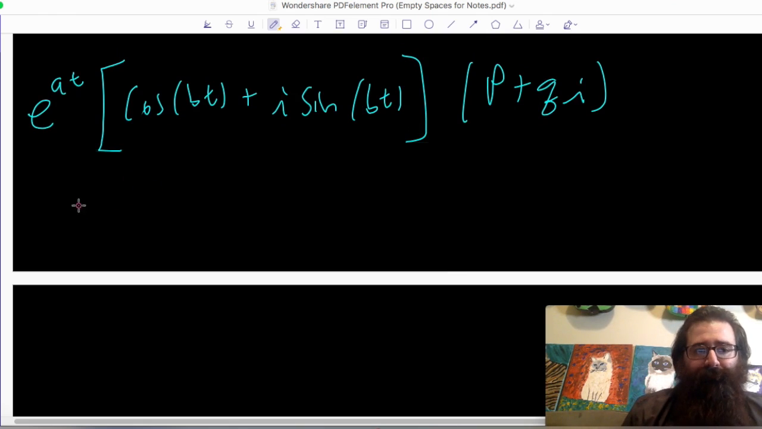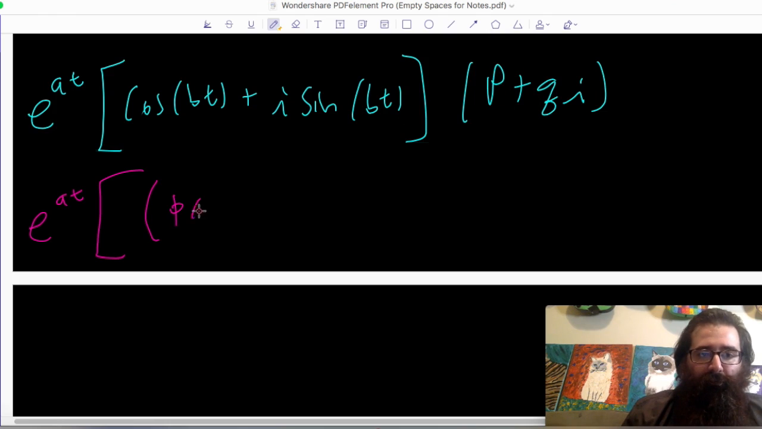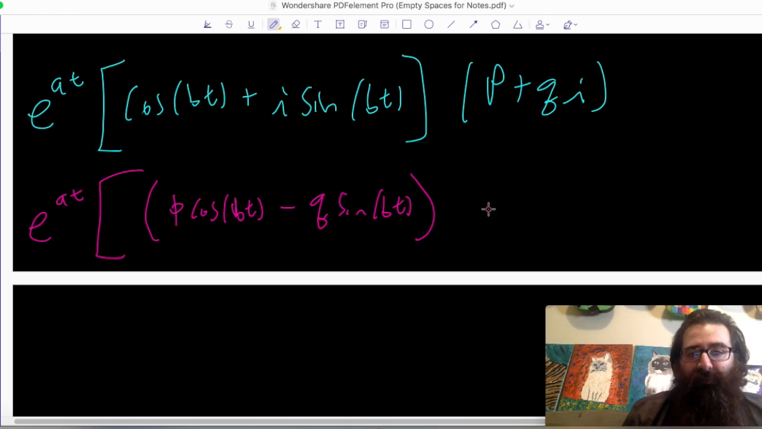So we multiply it, and e to the at can just stay factored all the way in front, just like we like to do. But for multiplying this out, we FOIL, and we're going to get a real part and an imaginary part. The real part, I'm going to get cosine bt times vector p, so p cosine bt. And then another real part is going to come from i sine bt times qi, because it's going to give us i squared. i squared is -1, so we get negative q times sine bt. And that's all the real stuff.